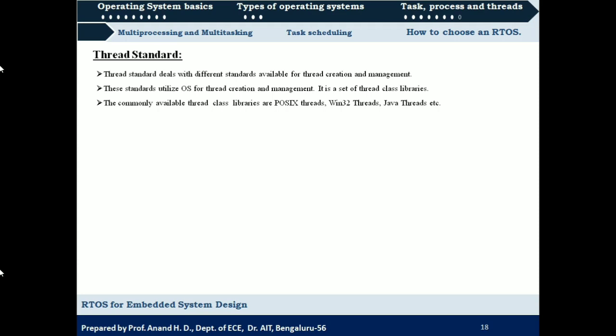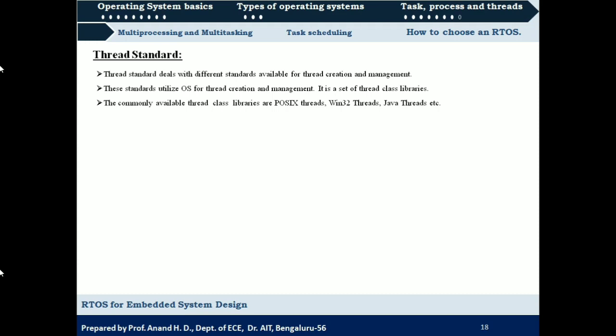There are readily available libraries called thread class libraries. Using these, the operating system is going to create threads of different standards. The commonly available thread class libraries or standard libraries for creation of threads are POSIX threads, Win32 threads and Java threads. These are the different standards of threads that can be created.